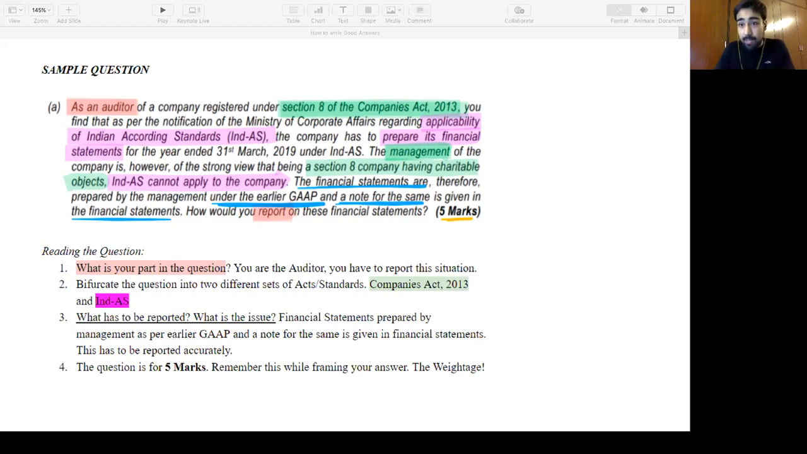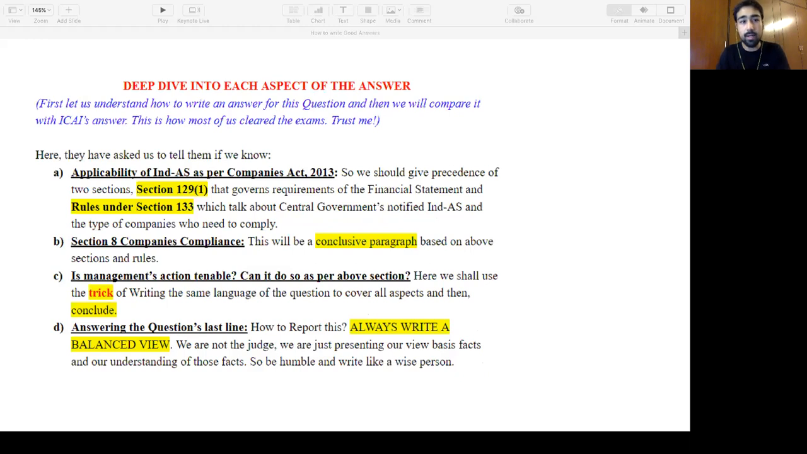So let me go to the second part. This is how we read a question. We got the context of it. We found out the different aspects of the question. What is it asking? The applicability of Ind AS to the company, Section 8 company. Is it applicable to Section 8 company? Management did something else. How will we report?